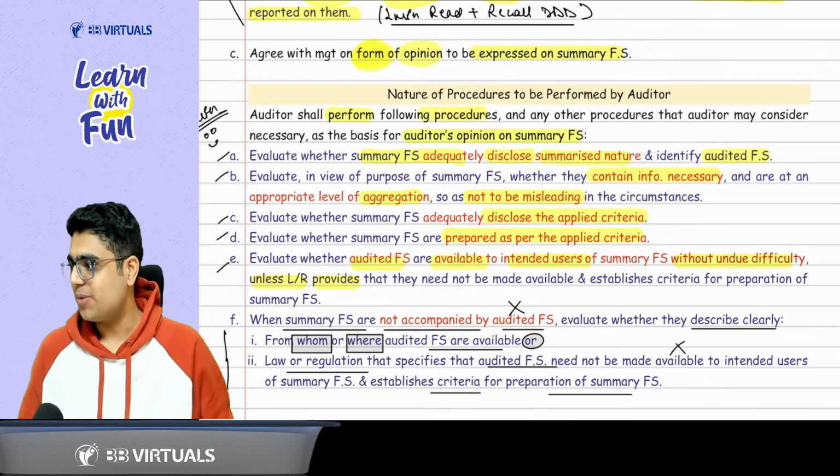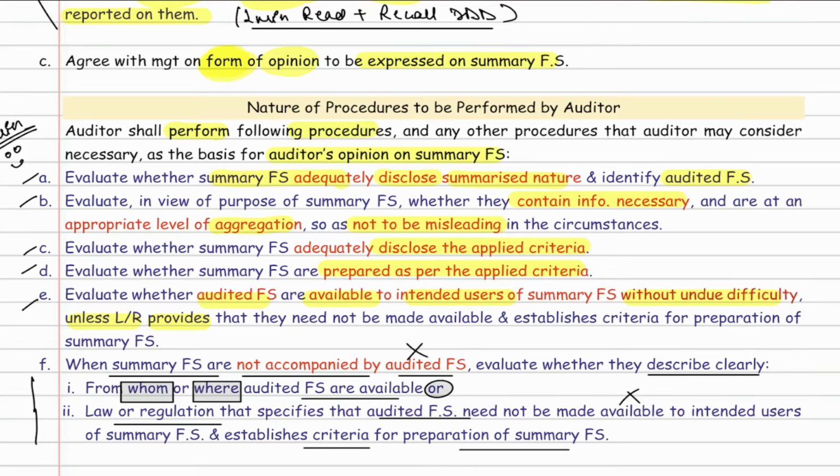Let's revise it quickly from the book. Please focus here. What was the first point? They adequately disclose the summarized nature and identify the audited financial statements. Even though they are summarized, they should have the necessary information, appropriate aggregation, and not be misleading. Third point, disclosure of the applied criteria, and preparation as per the applied criteria. Last, the audited financial statement should be available to the users without undue difficulty, unless the law or regulation says it is not needed and gives the criteria. In that case, that should be disclosed.